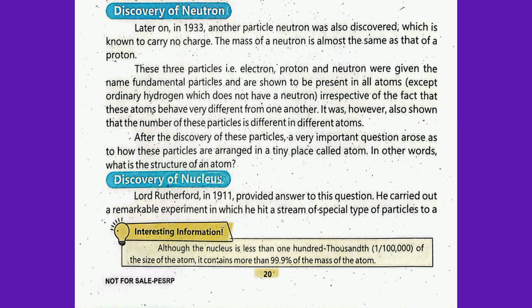These three particles, electron, proton, and neutron, were given the name fundamental particles and are shown to be present in all atoms except ordinary hydrogen, which does not have any neutron. Irrespective of the fact that these atoms behave very differently from each other, it was also shown that the number of these particles is different in different atoms.